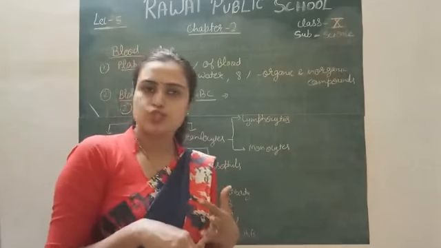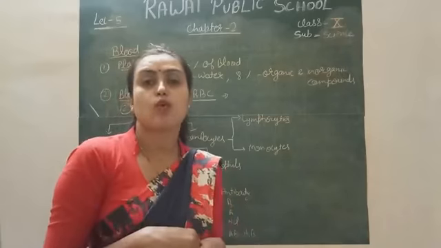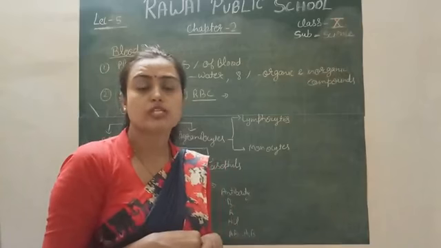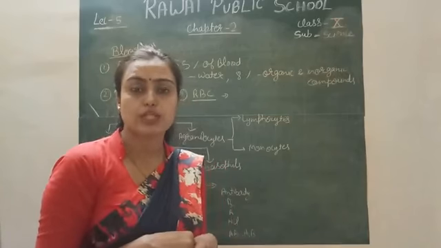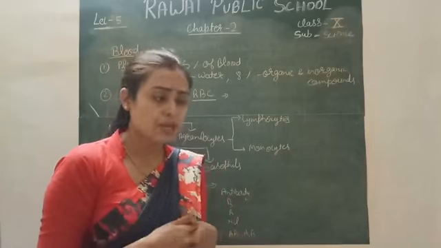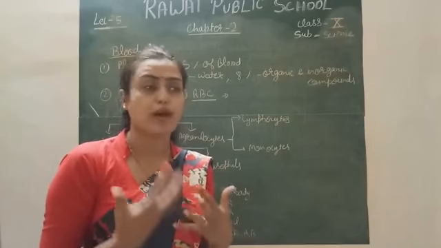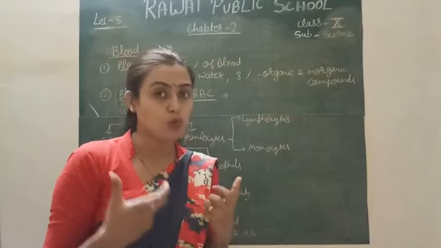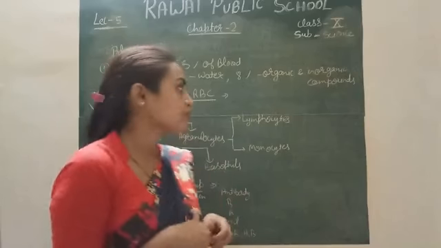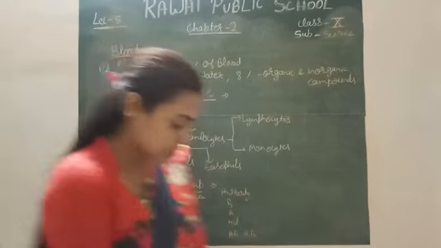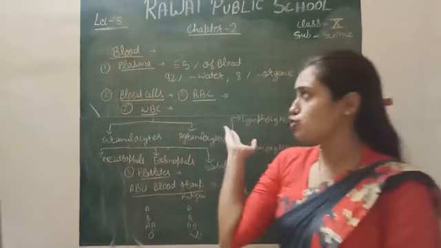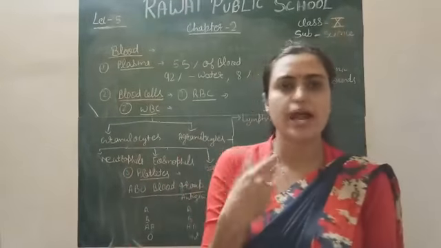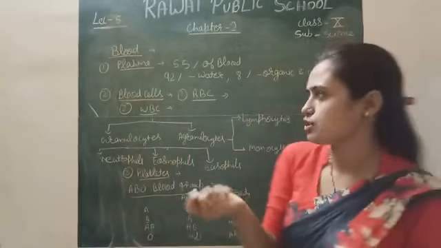tissue actually goes into the spleen, and through the spleen they go into the bone marrow. Bone marrow is the site where the blood cells are actually formed. Blood cells are formed in the bone marrow, and bone marrow is a tissue which is present in our long bones, in the thigh bone simply, right? So RBCs actually help in the exchange of gases, transportation simply.